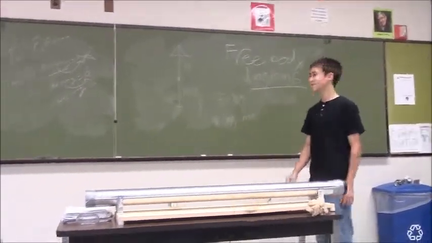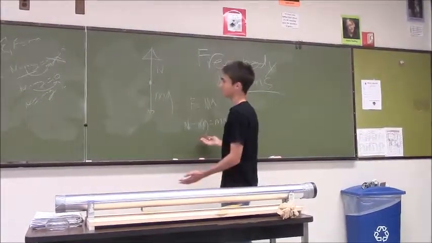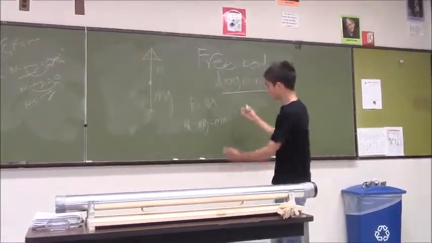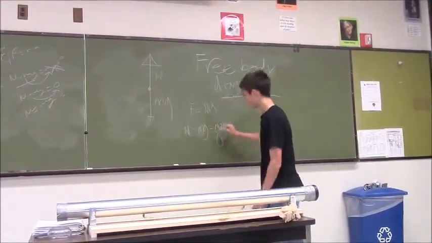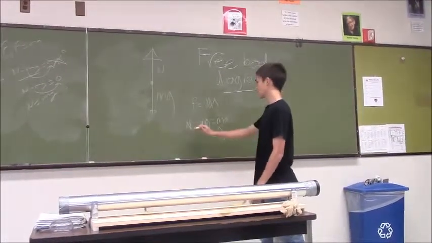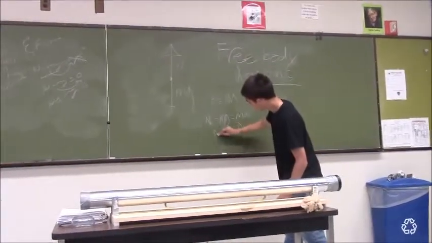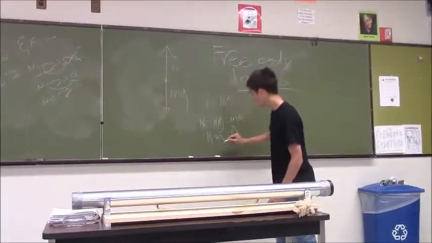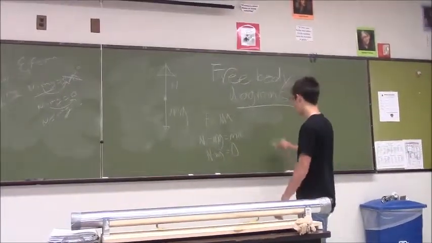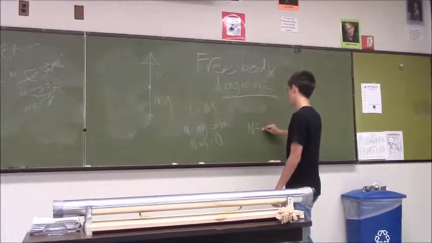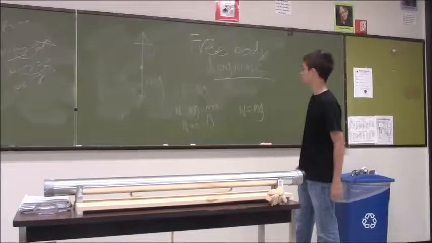Since the ball is not moving, the acceleration equals 0, and 0 times any number on this side would be 0. So N minus mg equals 0. You could just add mg to both sides, so N equals mg. Yes, that's exactly what it is. And that's it.